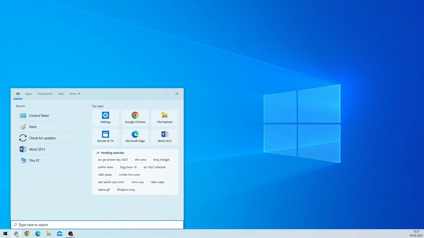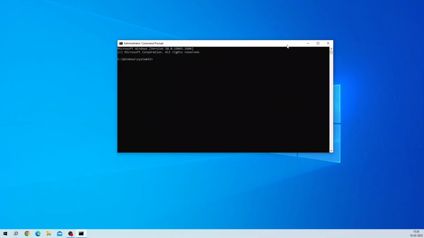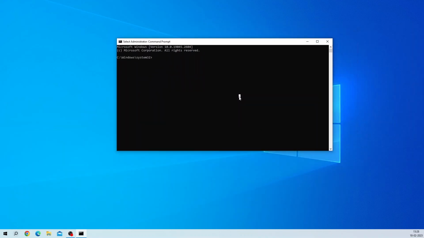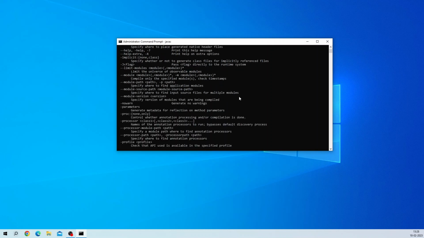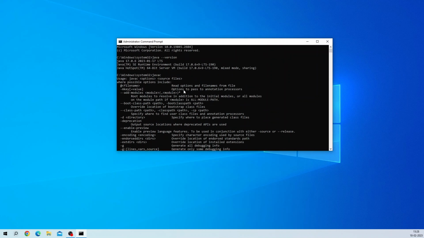Now what we will do is we are going to open the command prompt and we will try to see java --version. So we know that our Java is successfully installed. javac. So Java compiler has come up with sources. So this marks the successful completion of installation of Java on Windows system.